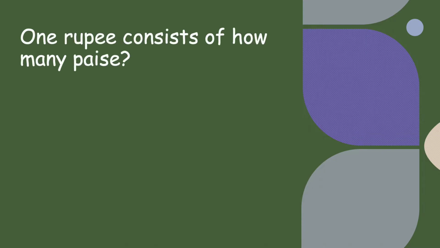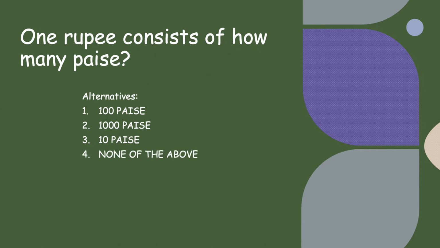So let's get started. Question number 1. 1 rupee coin consists of how many paisa? The alternatives are given and the correct option is 100 paisa.